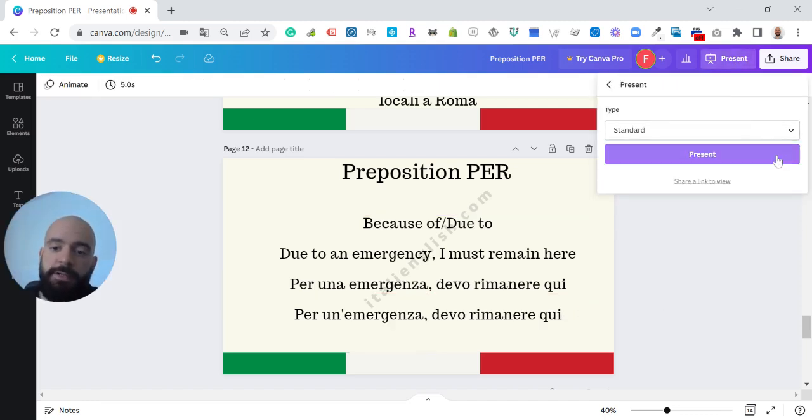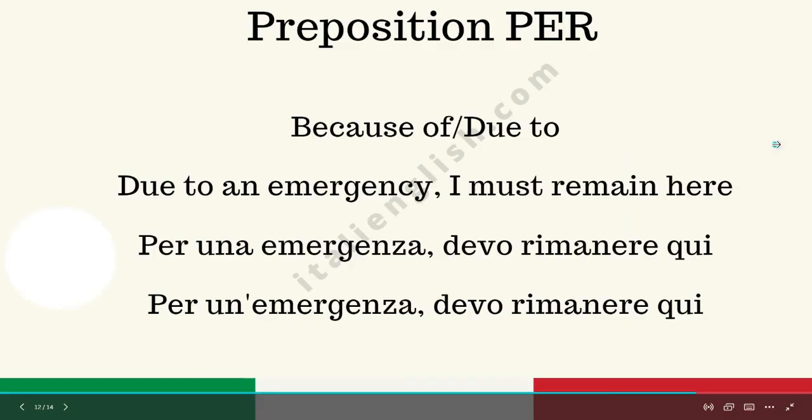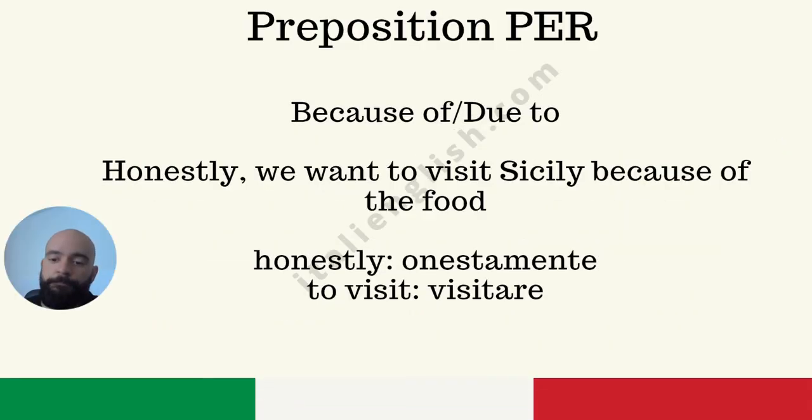Now that you have seen this last usage, please give me the translation of this one. Honestly, we want to visit Sicily because of the food. I hope that this is not the only reason why you want to visit Sicily, because it's an amazing place. But this is a stereotypical sentence that a foreigner would probably say. No judgment. I love food, although I'm not a foodie, which is controversial, but we will talk about this maybe.